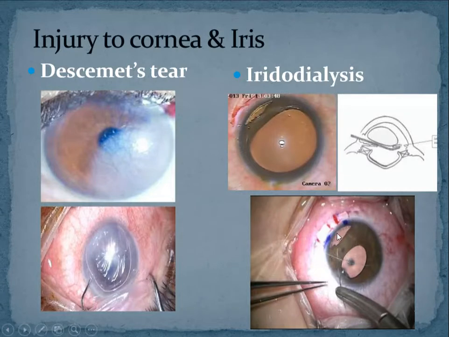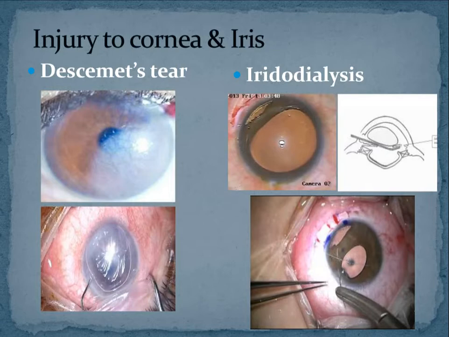Okay. Thank you. Now, how do we repair? If there is a very small dialysis, you can just leave it. But if there is a large dialysis, what is the problem if you leave it like that? What will happen?